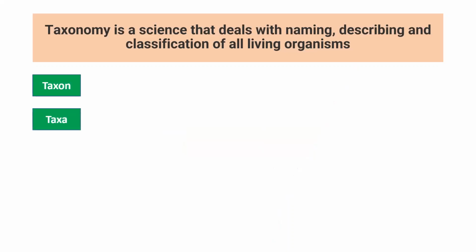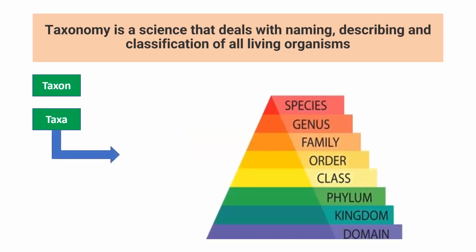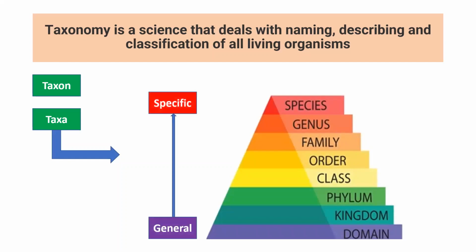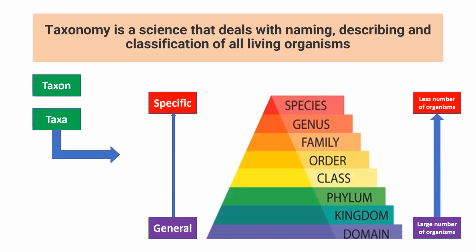So taxa are arranged in a hierarchy from domain to species. That is, the largest group is known as the domain, which has millions and billions of organisms, and from there it goes to different stages like kingdom, phylum, class, order, family, genus, and species. As it moves from the highest to the lowest, it becomes more and more specific. Similarly, the number of organisms also decreases from the domain to species.